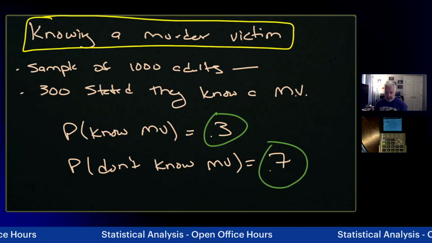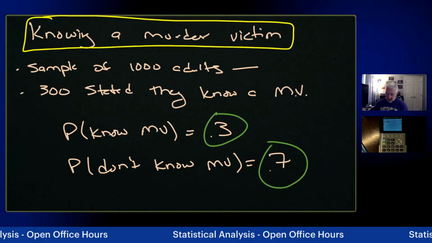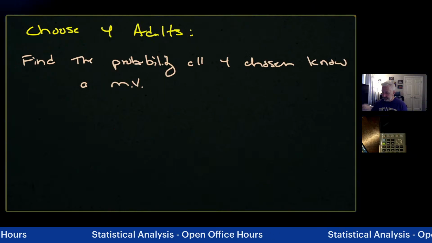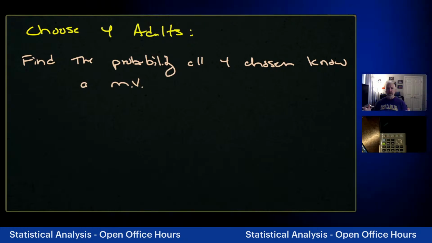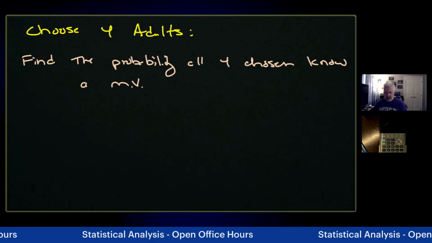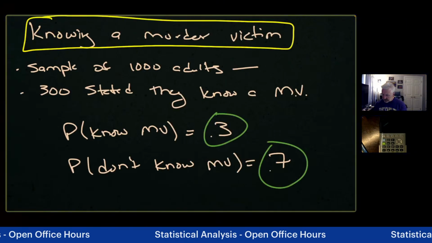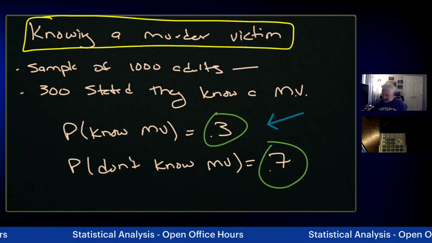So the probability that they know a murder victim is about 30%. The probability that they don't know a murder victim is about 70%. We're going to choose four adults, and we want to find the probability that all four chosen know a murder victim. Well, knowing a murder victim is 0.3.